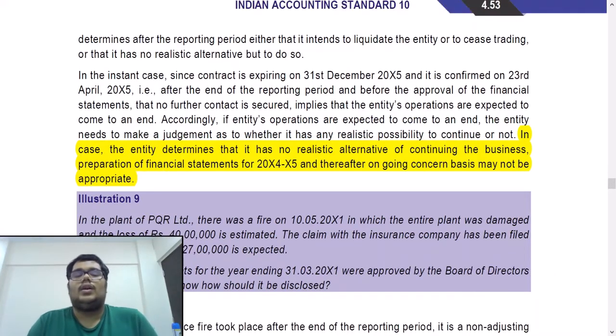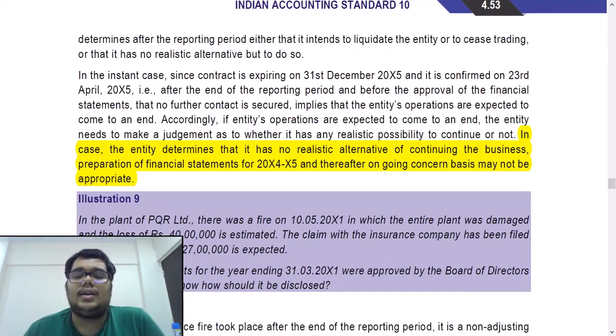Question number 9. In the plant of PQR Limited, there was a fire on 10th of May X1 in which the entire plant was damaged and the loss of rupees 40 lakhs is estimated. The claim with the insurance company has been filed and a recovery of rupees 27 lakhs is expected. So if you see, 10th of May is after the reporting period, so it should be a non-adjusting event since the fire has occurred after the reporting date. On 31st March, we obviously would not know that a fire is going to occur in the future. So this is a non-adjusting event since it is indicative of conditions that arose after the balance sheet date.